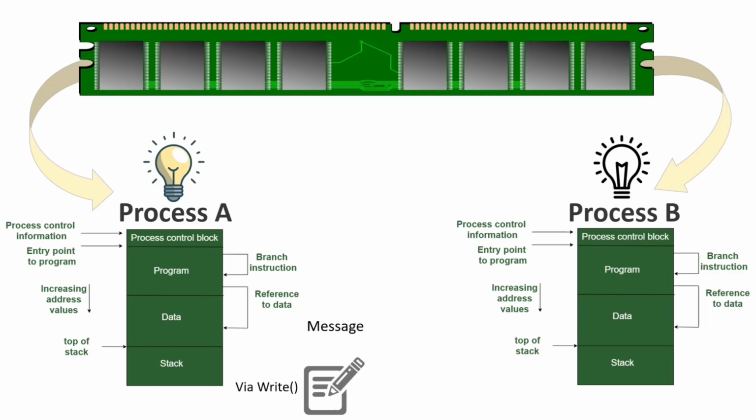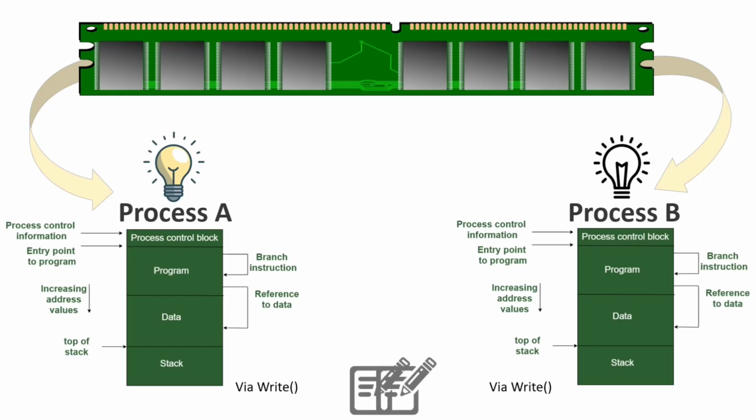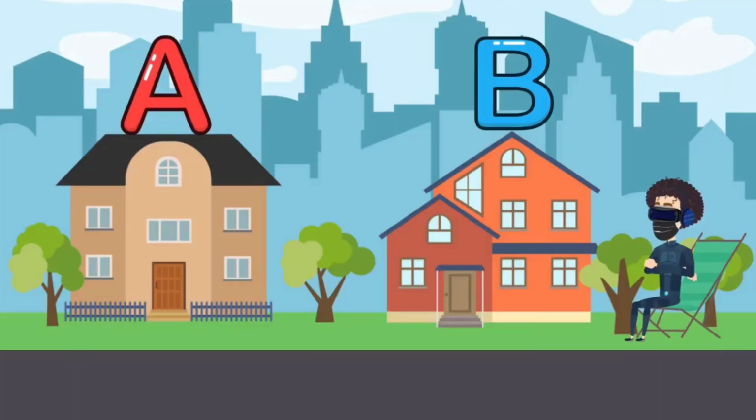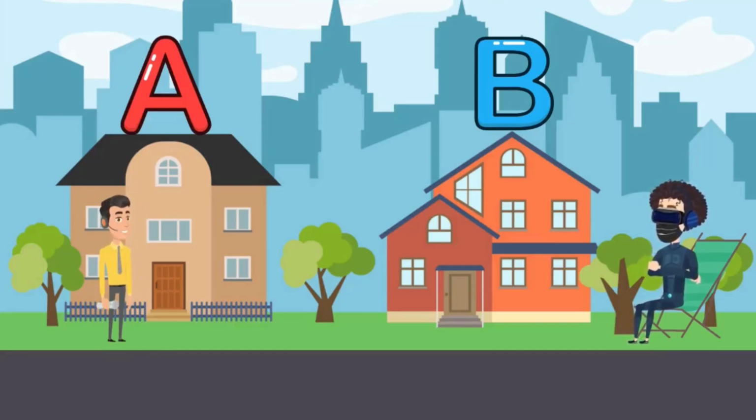Now process A can write the message to B via the write function. After process A finishes writing, process B can read the message via the read function. Note that process A and B cannot write at the same time. This will cause an overwrite situation. In this example, process A wants to send a message to process B and vice versa.